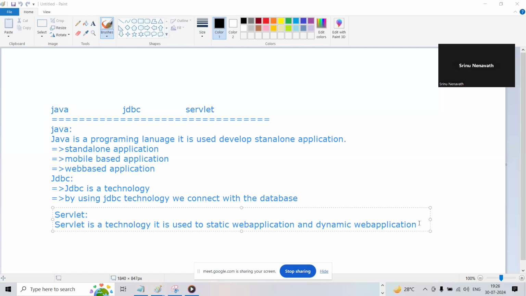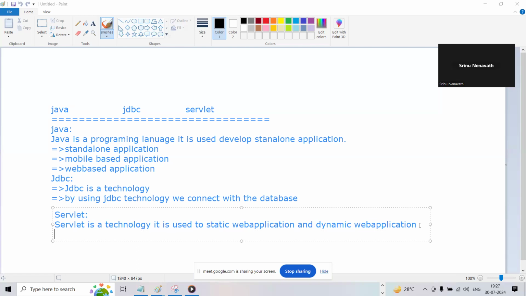And by using Servlet, we can develop static web applications and dynamic web applications, guys. So immediately you can get the questions: what is a static application and what is a dynamic web application? Yes or no, guys?